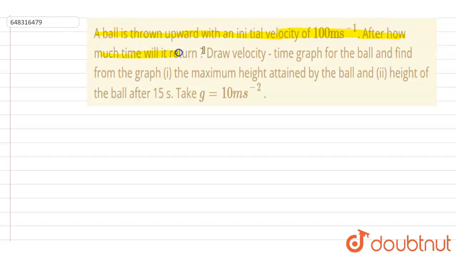Hello everyone, a ball is thrown upward with an initial velocity of 100 meter per second. After how much time will it return? Draw velocity time graph for the ball and find from the graph the maximum height attained by the ball and the height of the ball after 15 seconds.